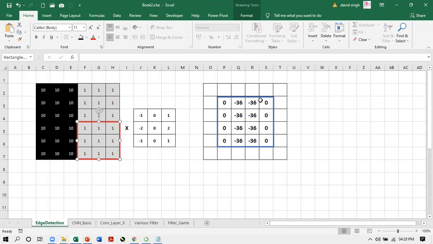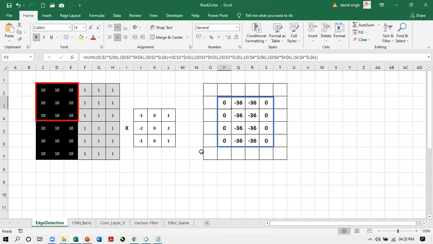Now, how do we decide this? How do these numbers have to be stored? There is a technique, a very simple technique. Let's come to the beginning. This is the first window. This is the first 9 pixels. Whatever is the sum of the multiplication of these corresponding numbers, that sum which is 0, is always kept in the center location of the window.